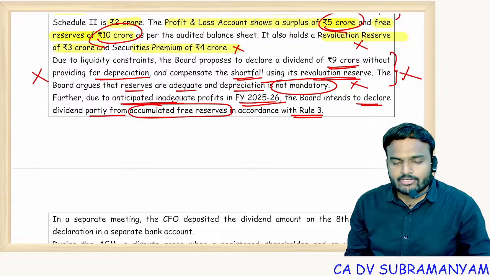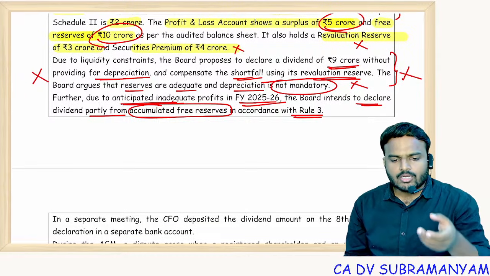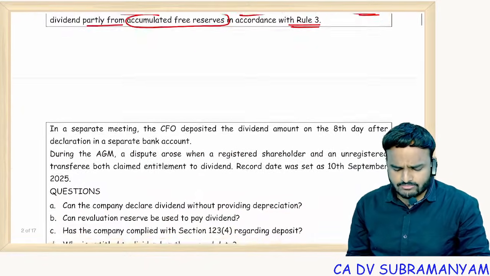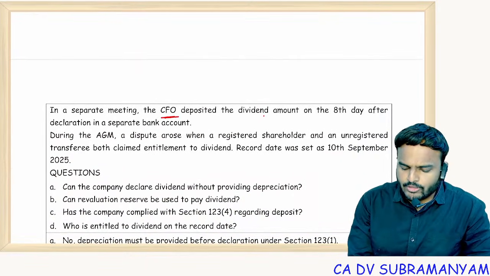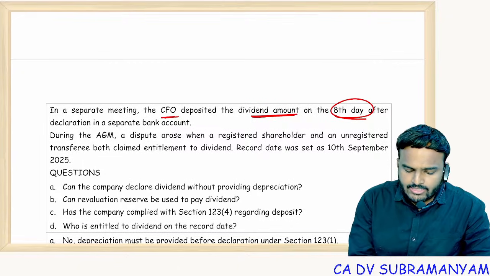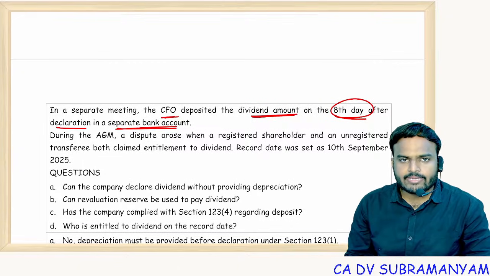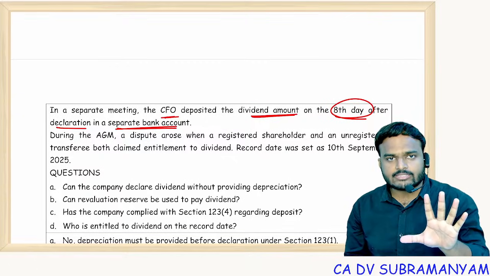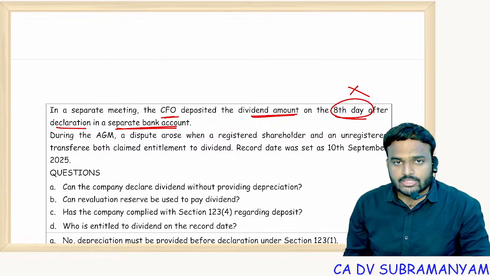So in case of inadequate profits, what are the conditions for declaration and payment of dividend? I'll explain, just wait. In a separate meeting, the CFO deposited the dividend amount on the 8th day after declaration in a separate bank account. See, transfer of money to a separate bank account should be done within 5 days. On the 8th day, it's a punishable offense.